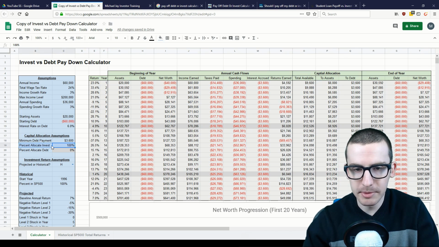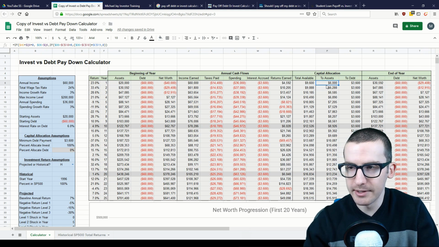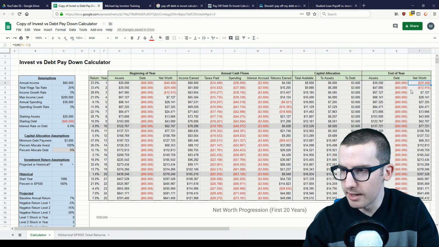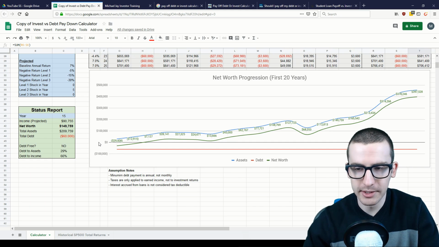However, based on the assumptions, the remaining amount available will be 100% invested, so the remaining $6,000 goes directly to their assets. At the end of the year, they now have roughly $30,600 in assets and still the remaining $60,000 in debt, for a net worth of minus $29,400. Going down to the graph below that tracks their assets, debt, and net worth, we can see how this scenario would have played out over the next 20 years.